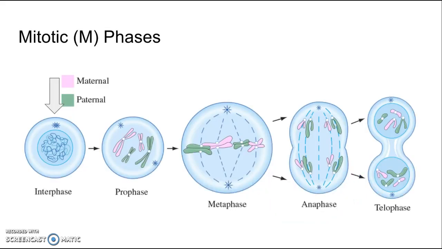Starting at interphase, the cell enters prophase. Prophase is the stage at which the chromosomes are duplicated and appear as sister chromatids. Pre-metaphase, which is not shown in this diagram, is when the nuclear envelope begins to disappear. Metaphase is when the chromosomes line up on the metaphase plate and are connected to the spindles. Anaphase is when the sister chromatids are pulled apart and the cell begins to elongate.